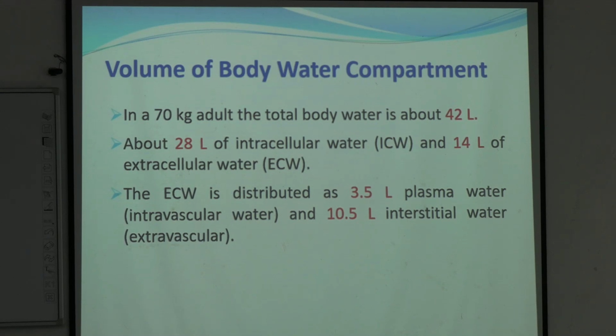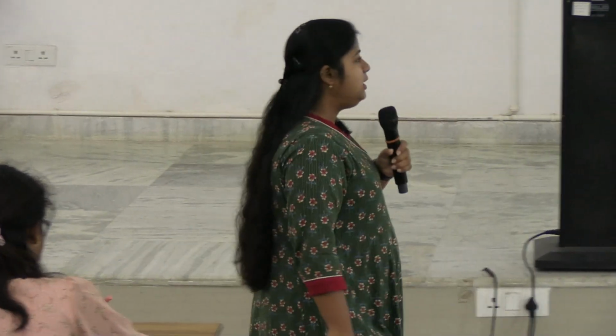space. Clear? So, 2/3 of total body water is in the intracellular part, whereas 1/3 is in the extracellular part, among which 3.5 liters is in the blood in the form of plasma, and 10.5 liters will be in the interstitial space. Clear?